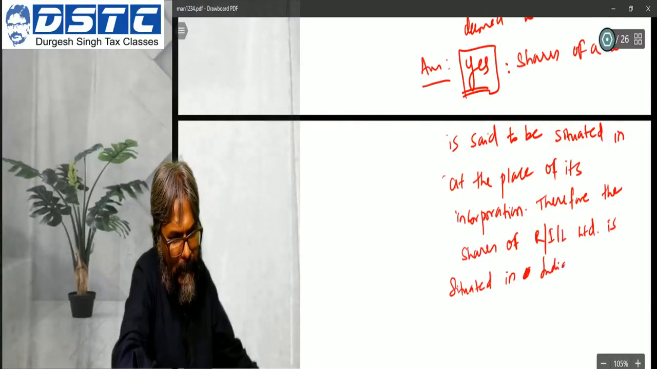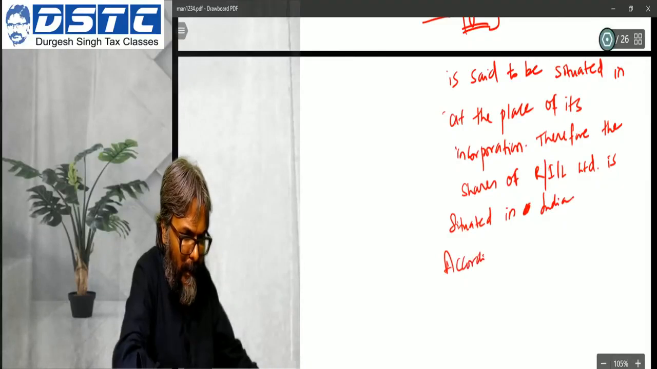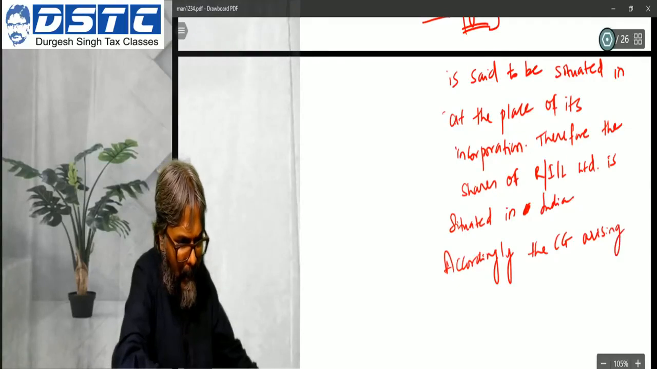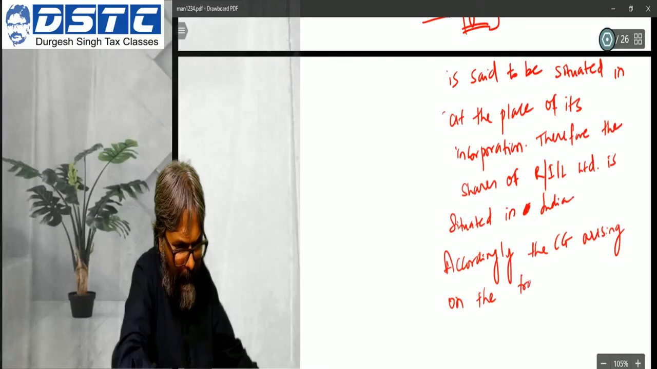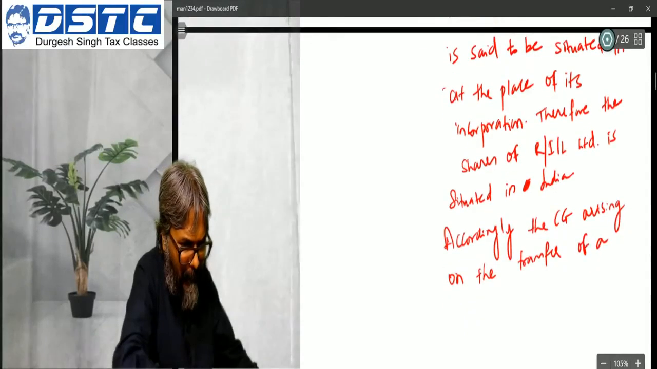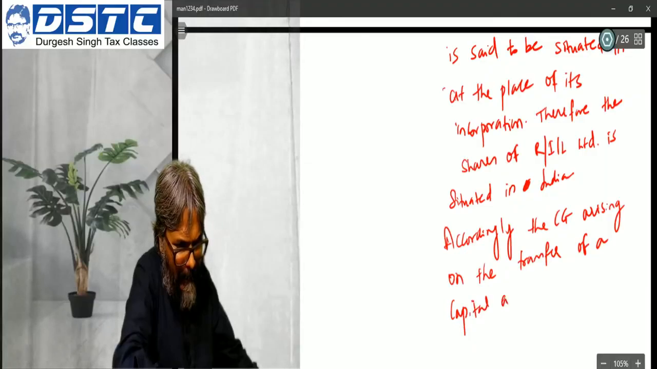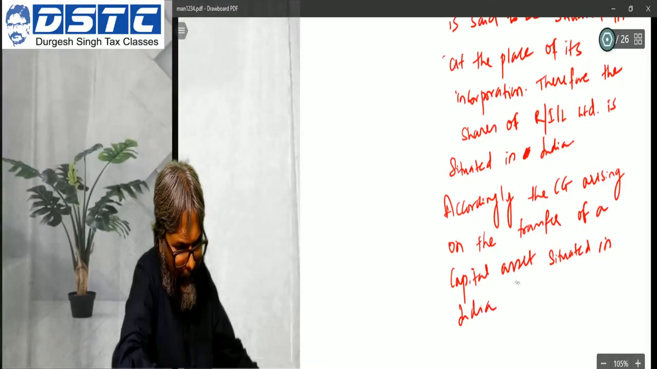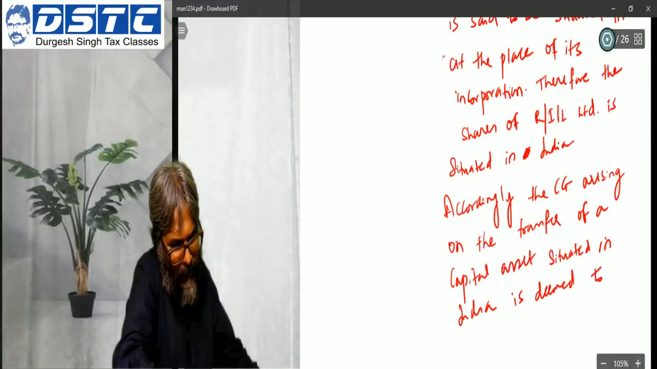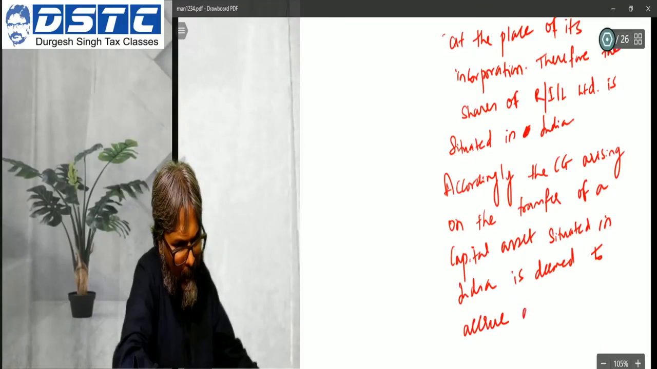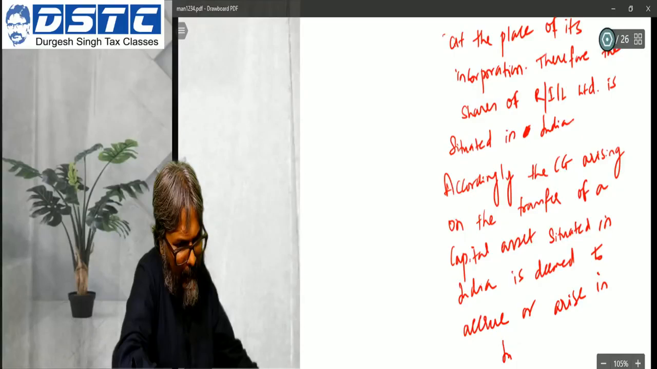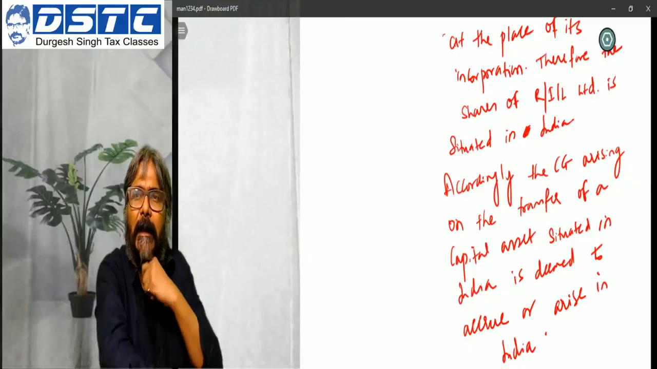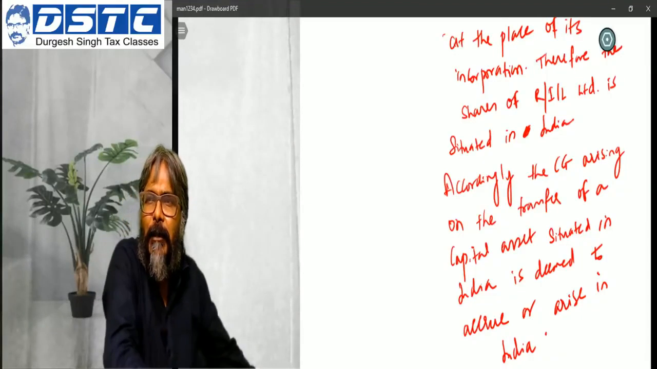Is situated in India. Accordingly, the capital gains arising on the transfer of a capital asset situated in India is deemed to accrue or arise in India.